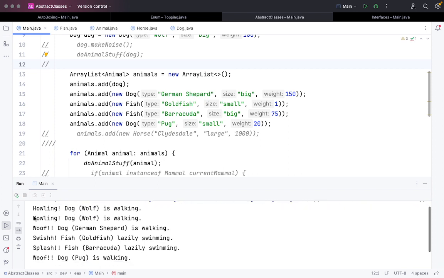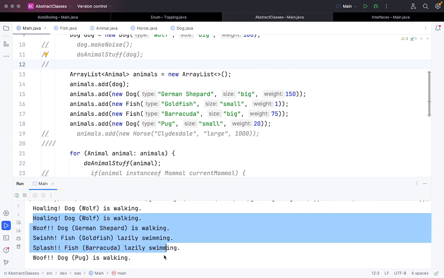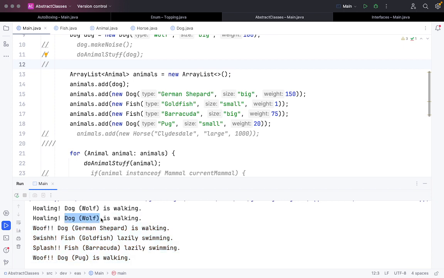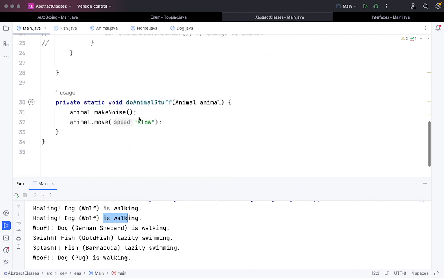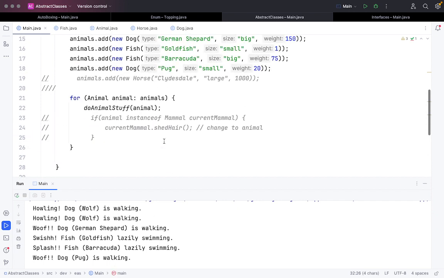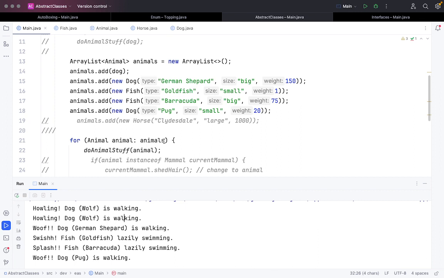So it is coming from here. We have added 5 values, 3 dog type and 2 fish type. We are telling its noise, what kind of noise it makes. We're telling the kind of object it is, be it dog, and what's the name of the dog, and we are telling based on the speed. In this case, for every animal we are putting slow just for demonstration. That's why it is telling that the animal is walking, not running, or it is lazily swimming. So this is how you can do a kind of abstraction here.